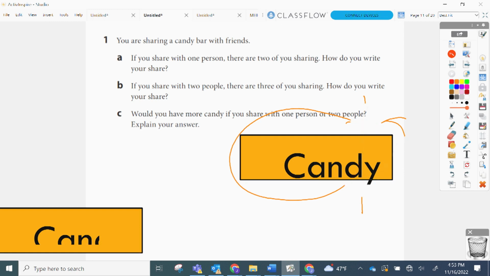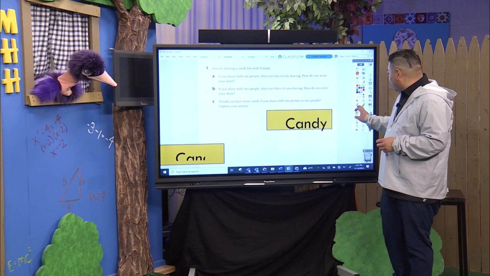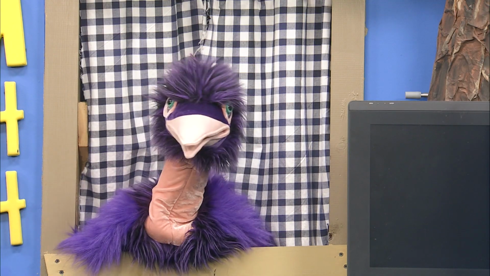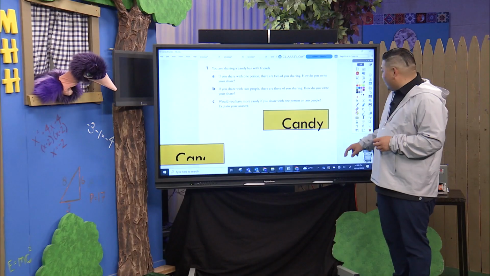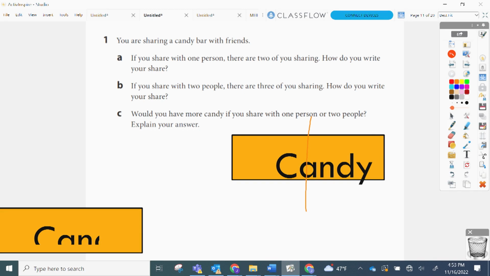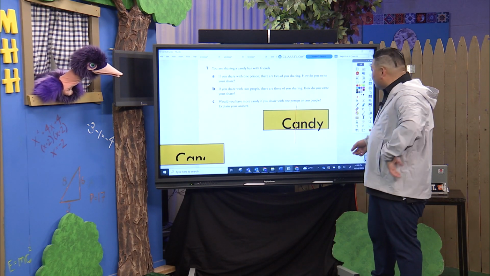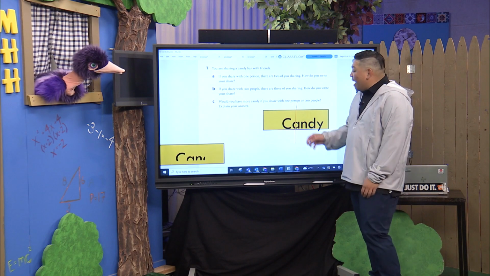Well, maybe if we just split it in half, since there's two of us. So what does that mean, to split it in half? Well, you could just draw a line right down the middle. That would mean that you get half of the candy bar and I get half. So we're sharing. So we have two equal pieces then. Two equal pieces, yeah, okay, sounds good. Equality. And so how would we write that?